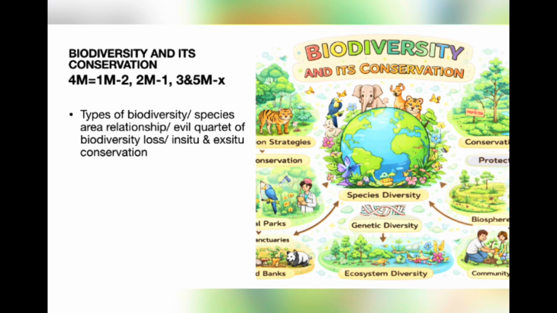Biodiversity and its conservation, total 4 mark: 2 1-mark, 1 2-mark, no 3 and 5 marks. For 2 mark, focus on types of biodiversity, species area relationship including formula, Evil Quartet of biodiversity loss, in situ and ex situ conservation, examples.